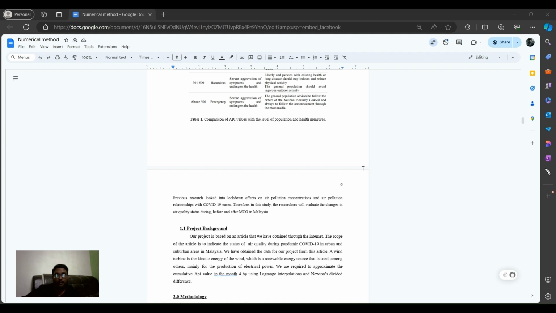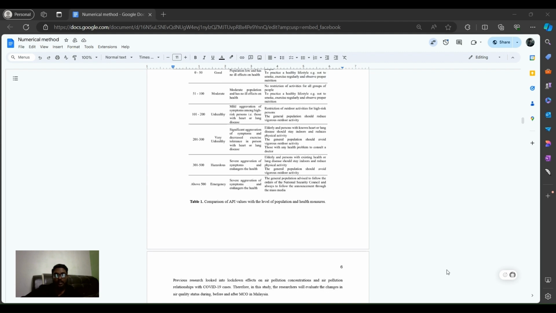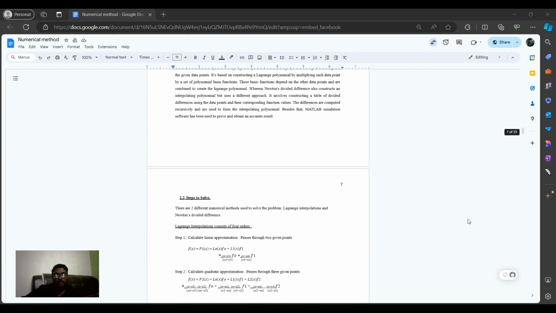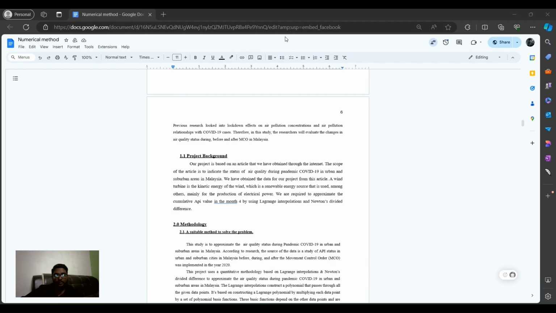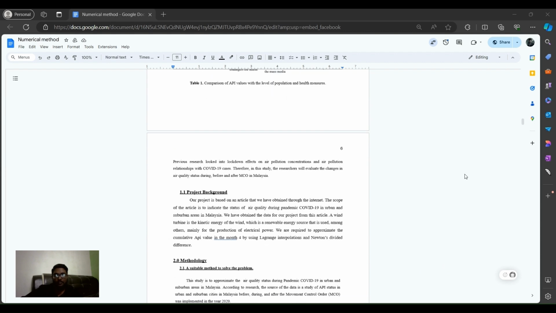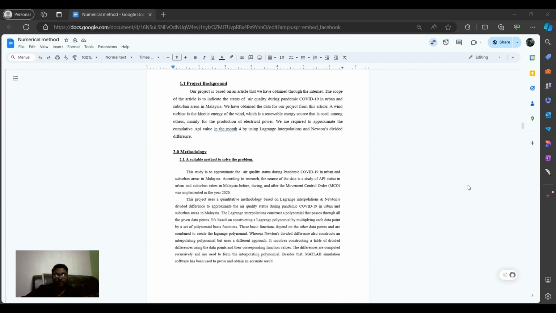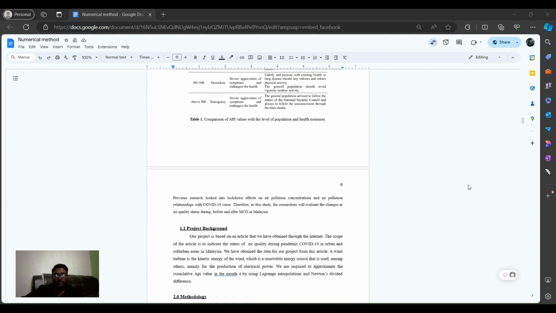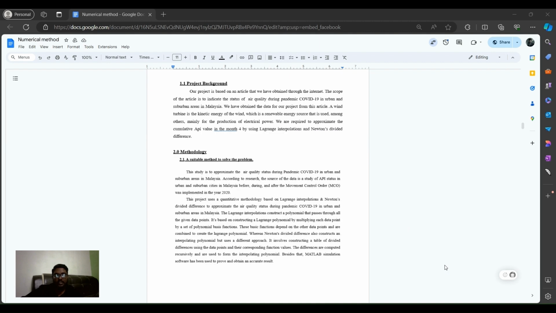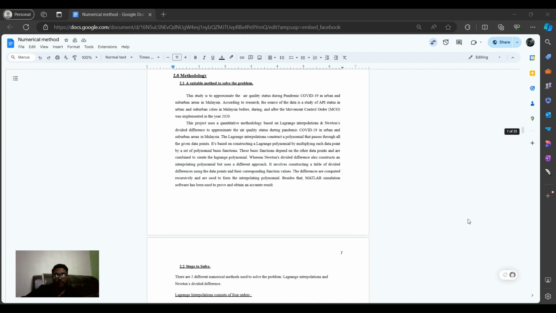To approximate the cumulative API values for month 4, we will use two mathematical interpolation methods, which are Lagrange interpolation and Newton divided difference. These will help us estimate the API value data points for the month of April, based on the available data from other months.